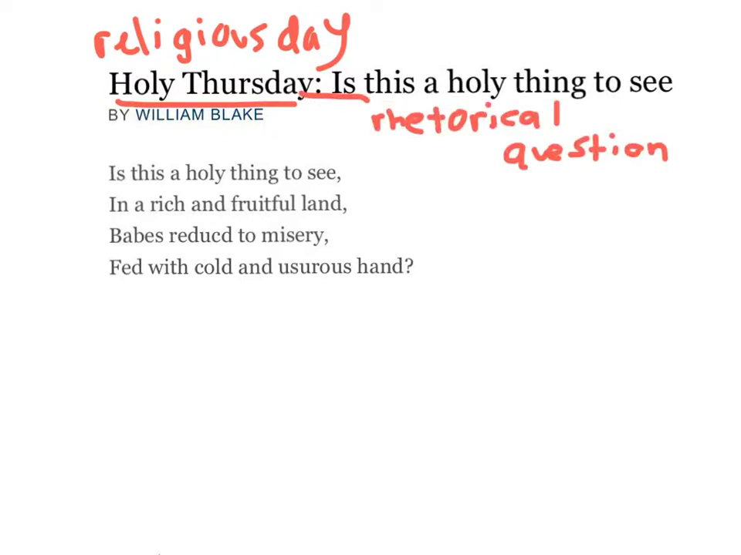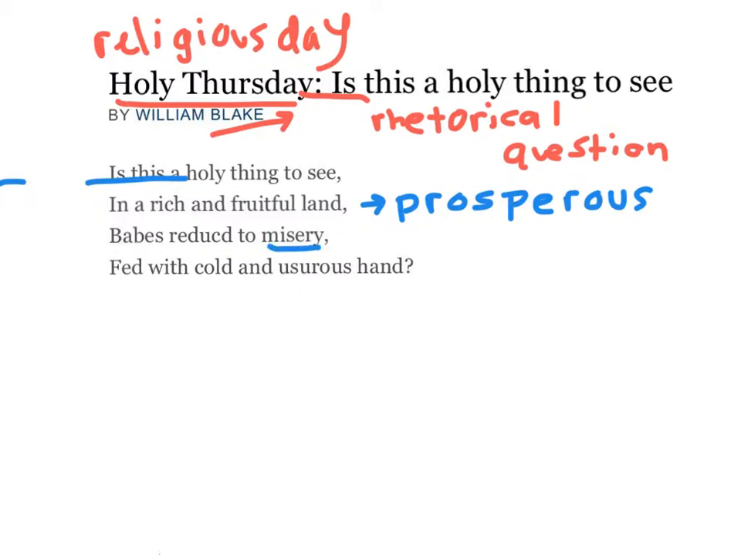Okay, now let's look at the first stanza. So the first stanza also begins with, is this a holy thing to see? So again, another rhetorical question, the same one. Then Blake continues on saying, in a rich and fruitful land, implying that this land he's talking about is prosperous. And he continues on saying, babies. And these babies are being fed with a cold and usurious hand.